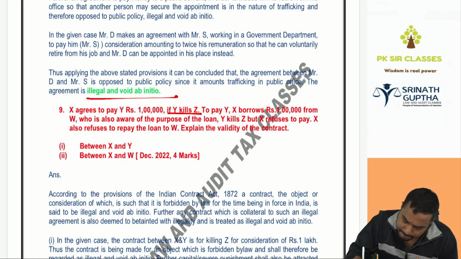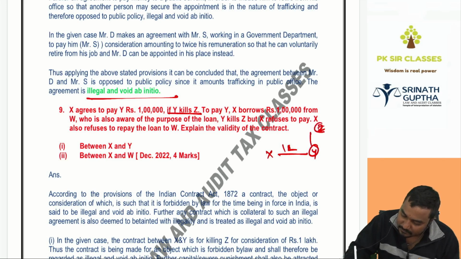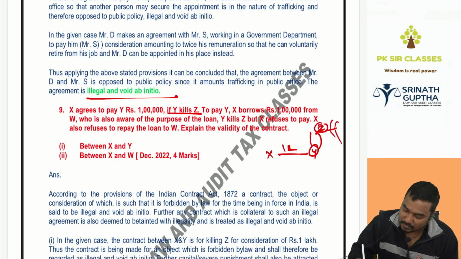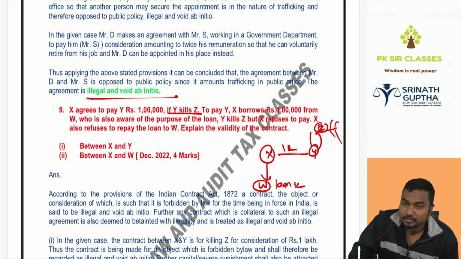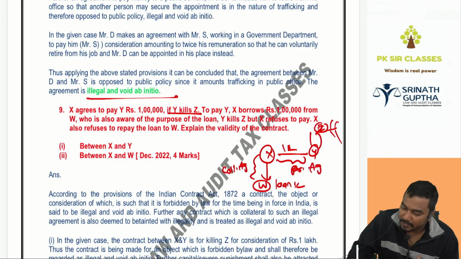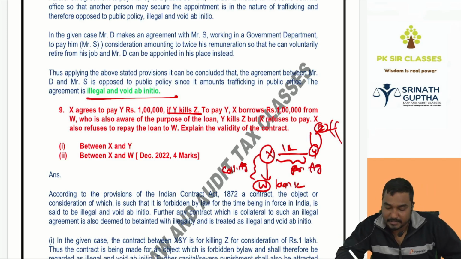Here, X said to Y, I will give you 1 lakh if you kill Z. So Y killed Z. Z died. So X has to pay 1 lakh rupees to Y. X doesn't have 1 lakh. X went to W, taking the loan from W. How much, beta? 1 lakh. Why to give it to Y? This is called collateral agreement to an illegal agreement. A primary agreement. Primary agreement is illegal. Collateral agreement is also illegal.